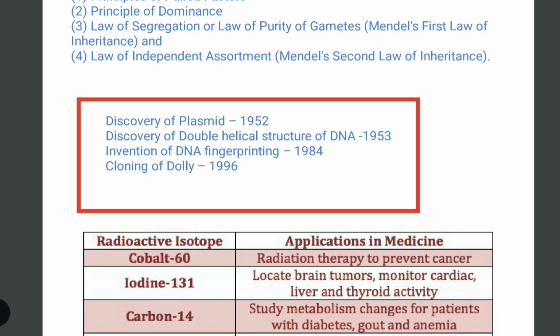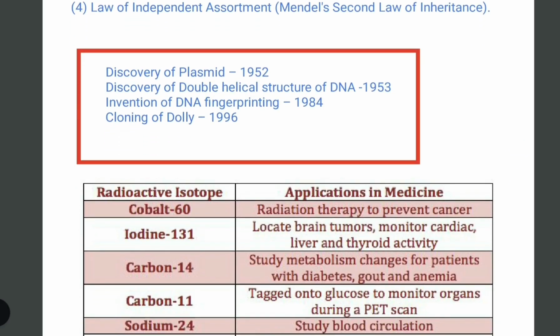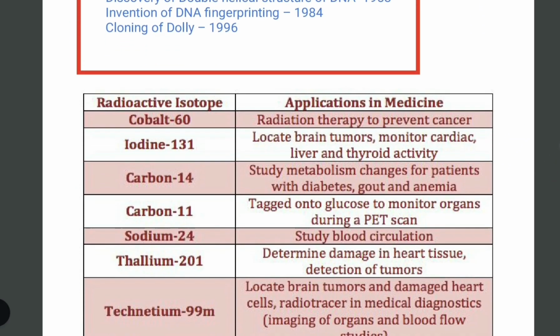Chronological order: this plasmid was discovered in 1952, then DNA 1954, and there is also a question for you. You will have to comment who discovered the double helical structure of DNA. This is the third question. Invention of DNA fingerprinting 1984, and Dolly was cloned in 1996.